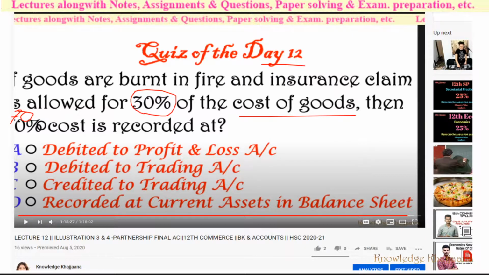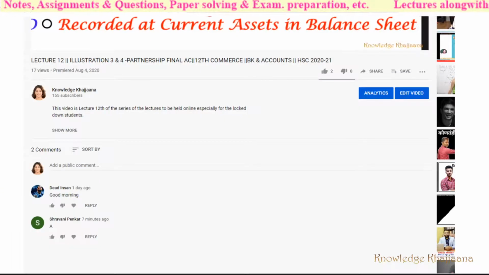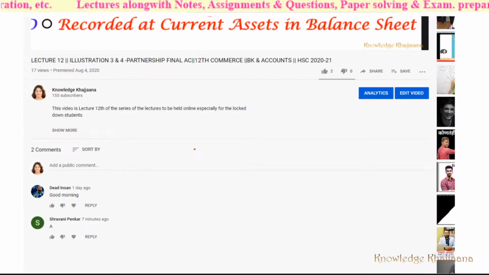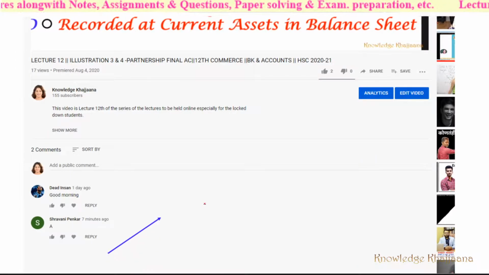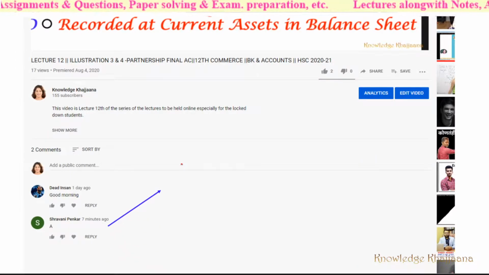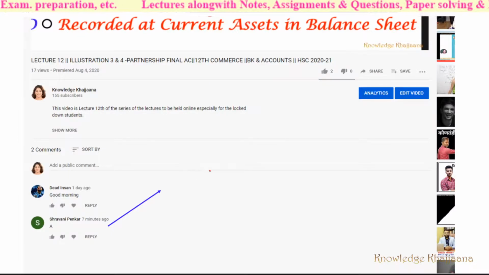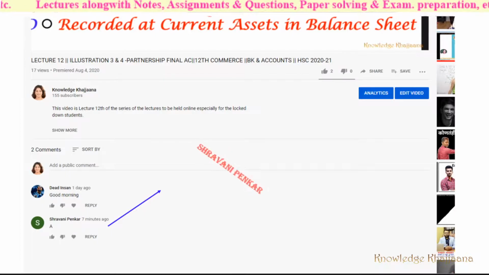Now let's see who has given the correct answer. Shawnee. This time also Shawnee again. Very good, Shawnee. Shawnee has given the correct answer, that is option A, that the 70% loss is recorded at the debit side of the profit and loss account. Very good, Shawnee.